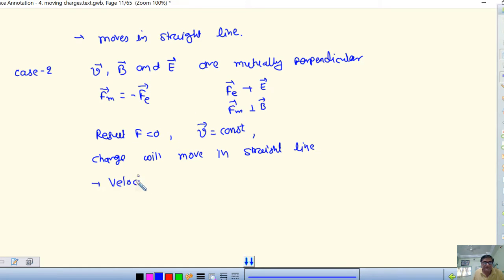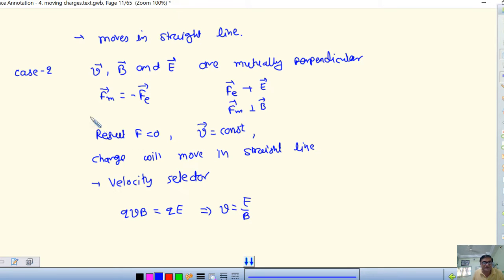We talked about this in an earlier lecture. When this happens, see how it works. QVB, because all are perpendicular, QVB sin 90 is equal to QE. I am not taking the negative sign, I am comparing magnitudes. So we get V is equal to E by B.